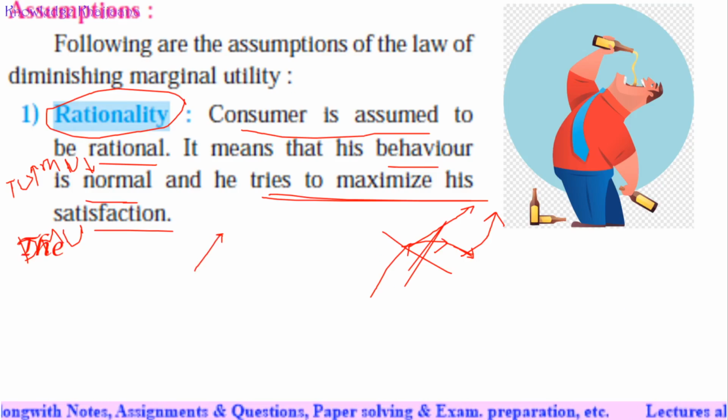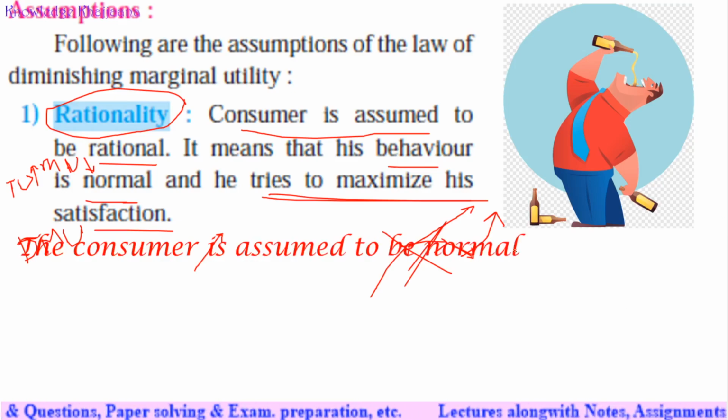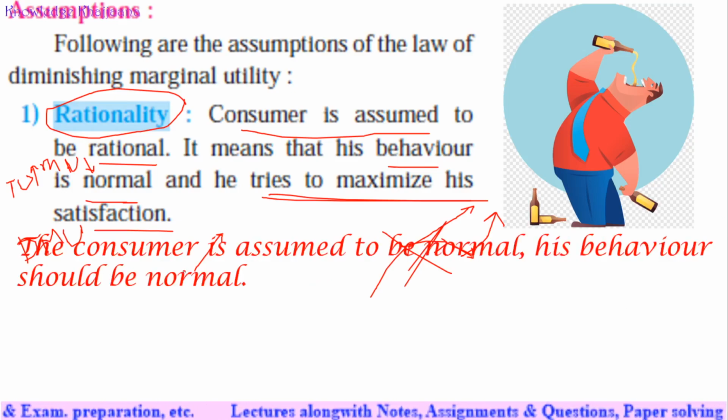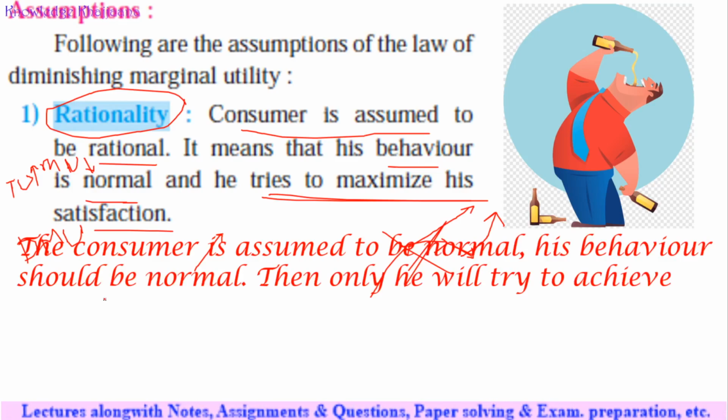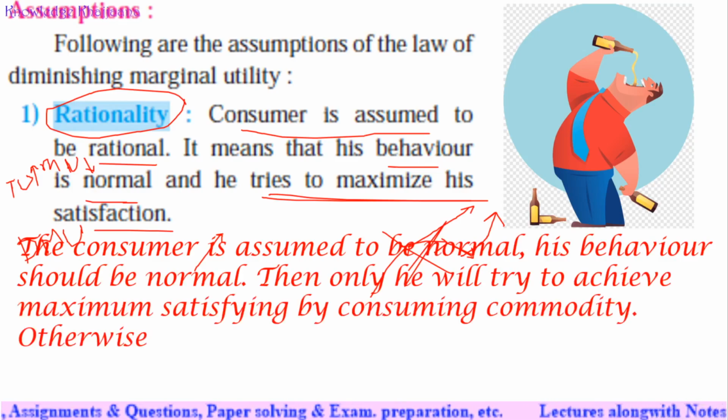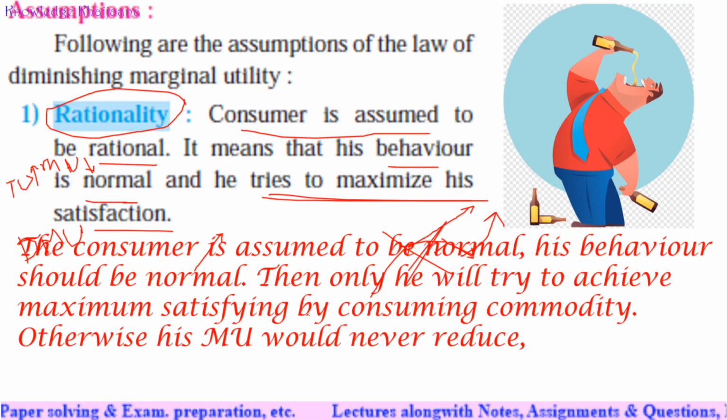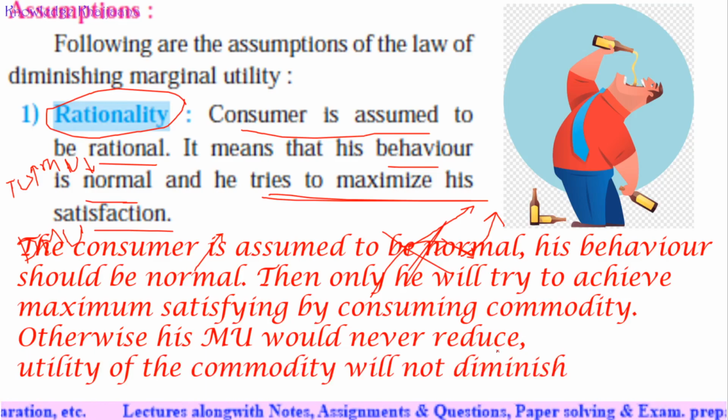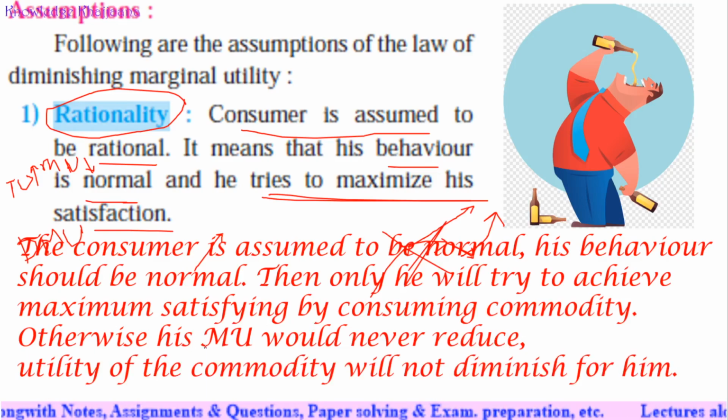Second assumption. See, the consumer is assumed to be normal. That is, his behavior should be normal. Then only he will try to achieve maximum satisfaction by consuming the commodity. Otherwise, his marginal utility curve or marginal utility would never reduce. Utility of the commodity will not diminish for him. For whom? For the irrational person.